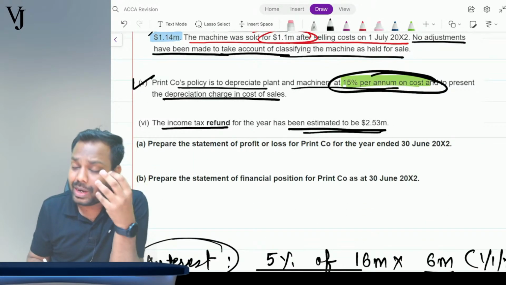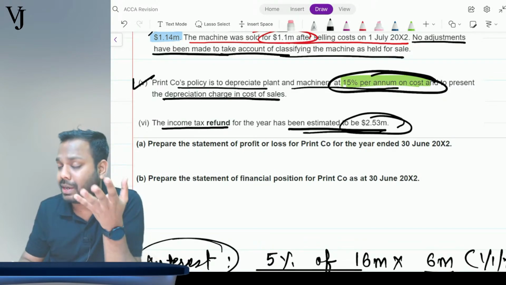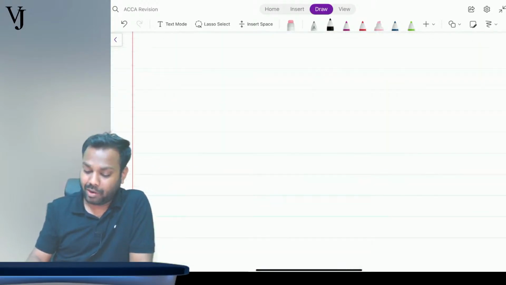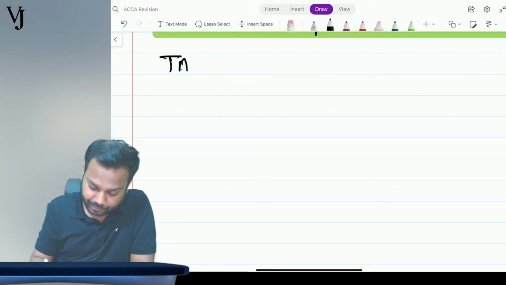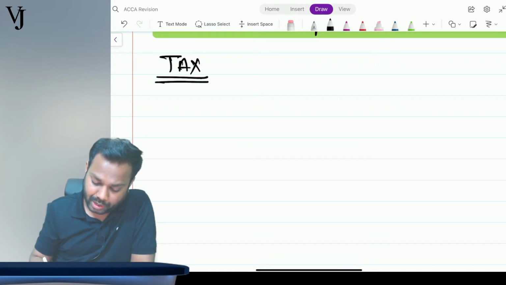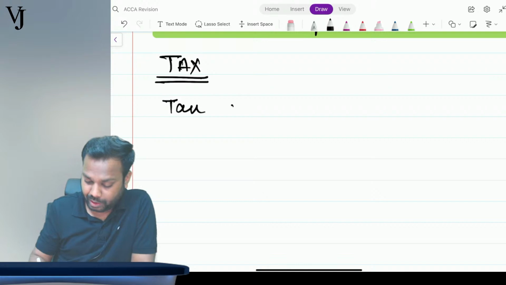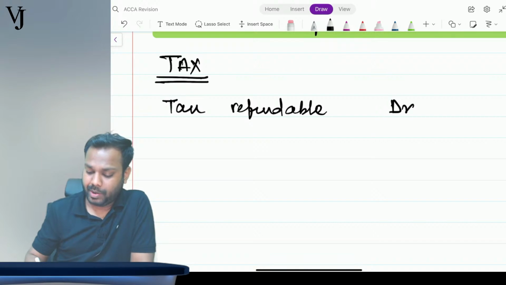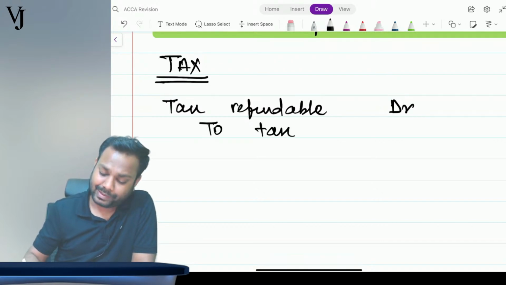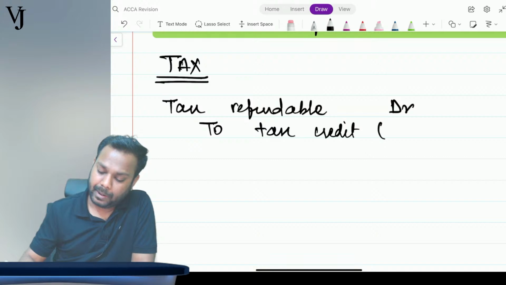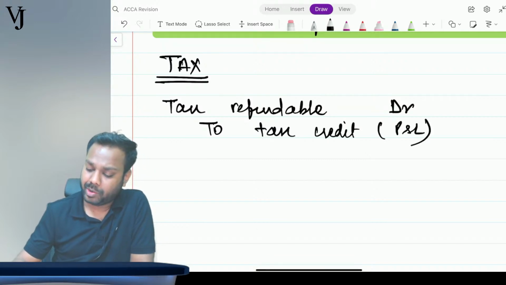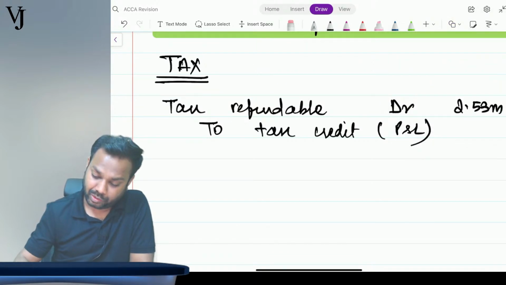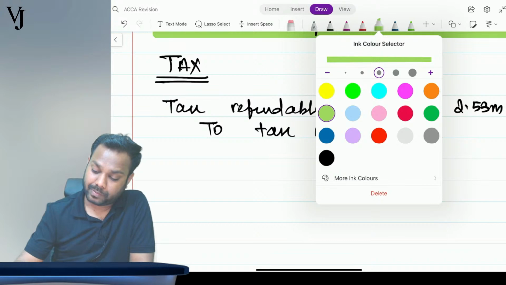Since there is no under or over provision coming from the previous year, and there is a tax refundable up to 2.53 million for the current year, so what will I do here? I will record it as an income and an asset. Tax refundable account debit to tax credit, which will go to P and L. How much? 2.53 million. Now again, this is your final entry, so I will pass the green box.